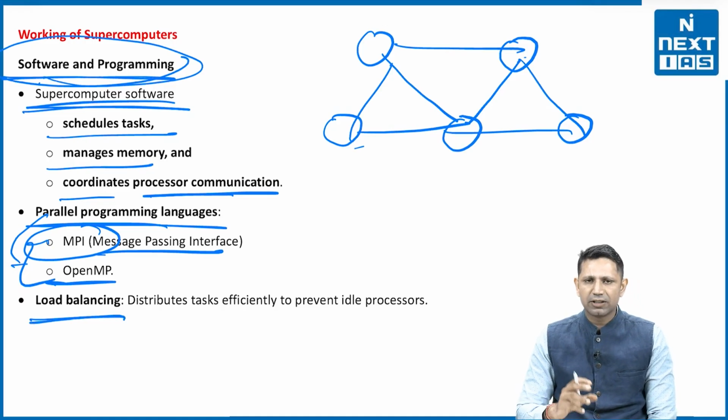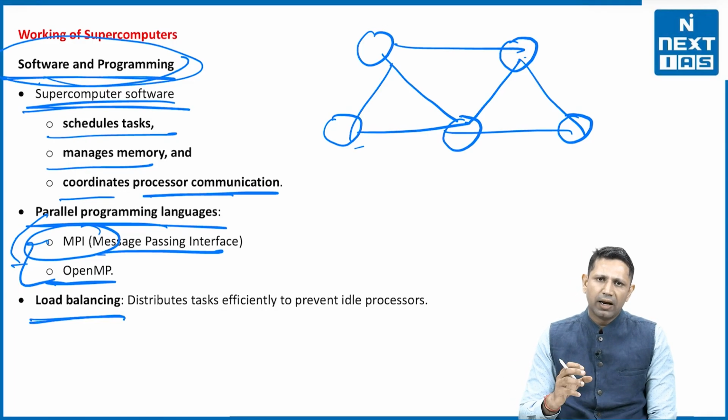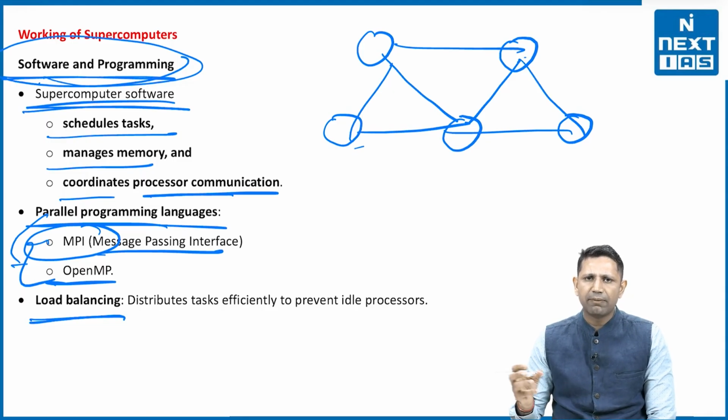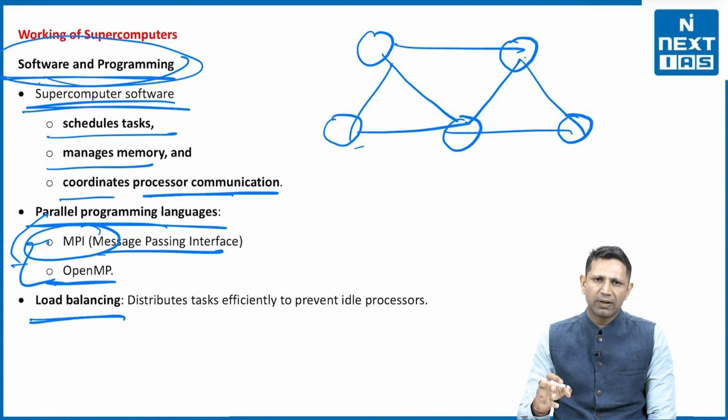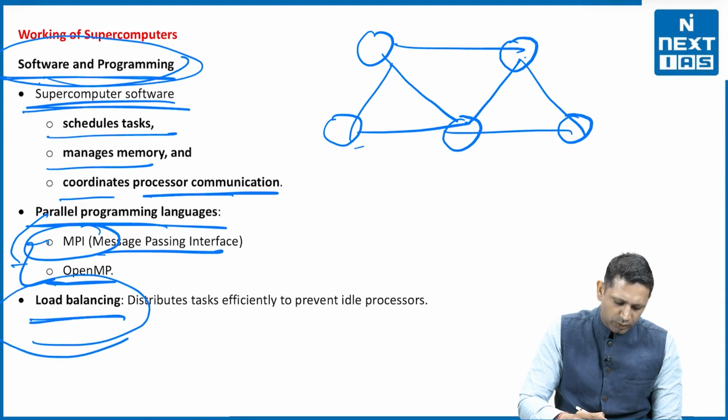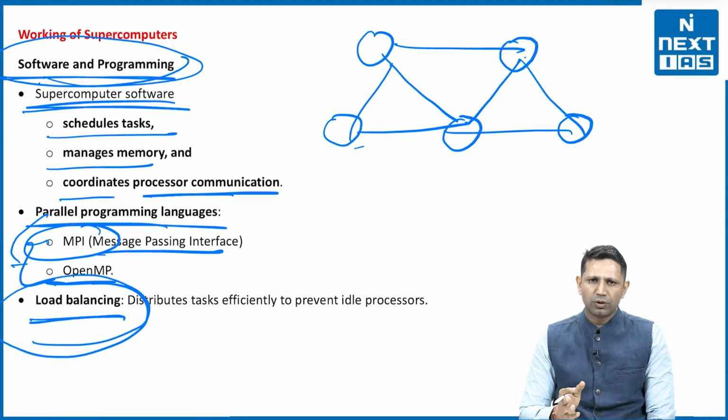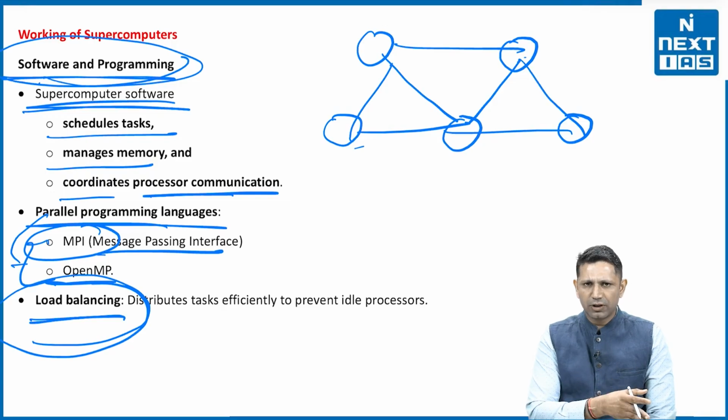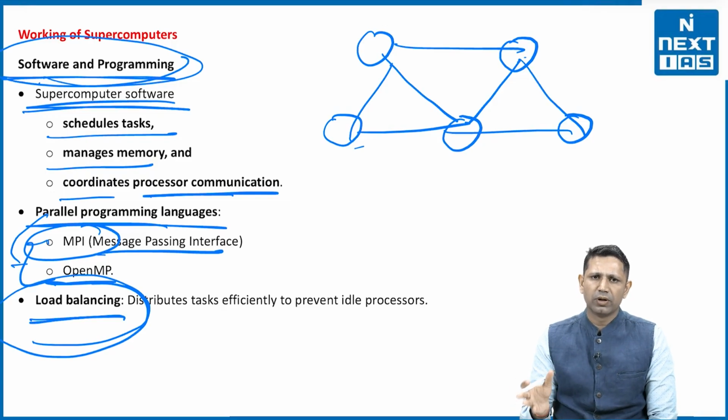Then the load balancing aspect also has to be there, because there can be some processes which are very light or less time consuming, and there can be processes which are more time consuming. So the work has to be allocated in such a manner that the load is balanced. It should not be that one processor's work is finished and another processor is still working. So the load has to be distributed in a manner so that the whole process gets finished at the same time.